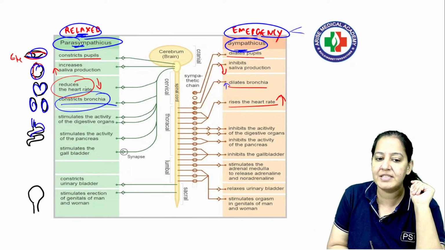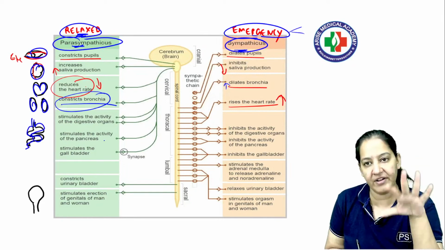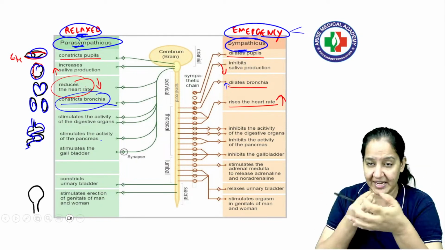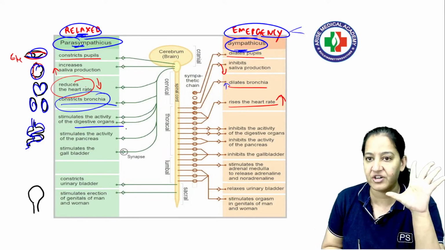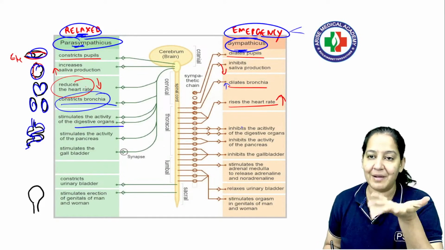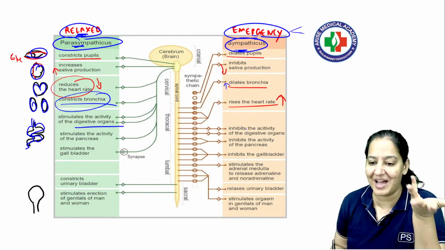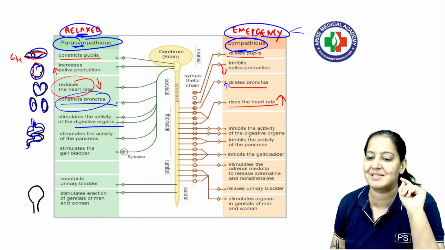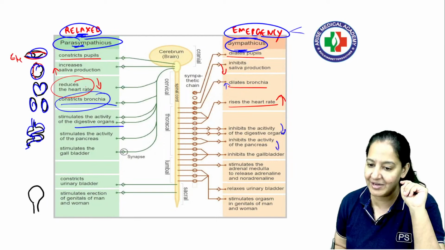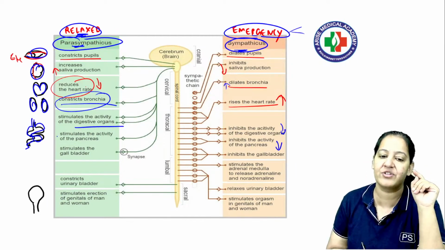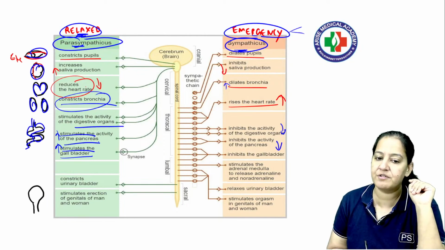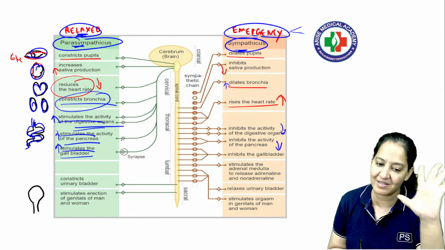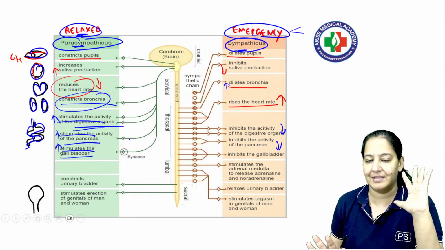Now coming to the GIT. Currently we are relaxed, so peristalsis is going on. We eat food, we digest food, peristalsis is going on, digestive organs are functional. But in an emergency you don't have time. When there is an exam, you don't feel hungry, so there is no peristalsis. So decreased peristalsis, decreased pancreatic secretion, decreased gallbladder secretion. Here everything is stimulated: more stimulation of the gallbladder, more stimulation of the pancreas, more stimulation of the intestine, peristalsis is present, right? So that is the thing.